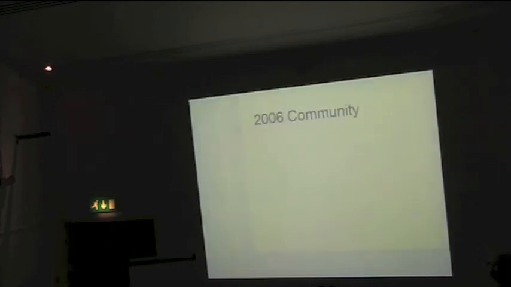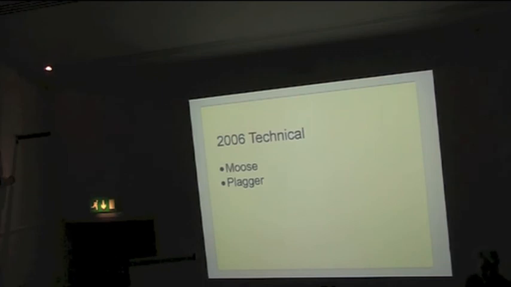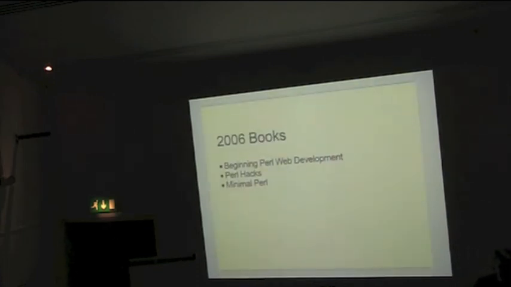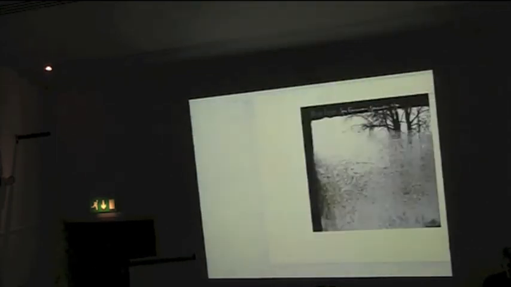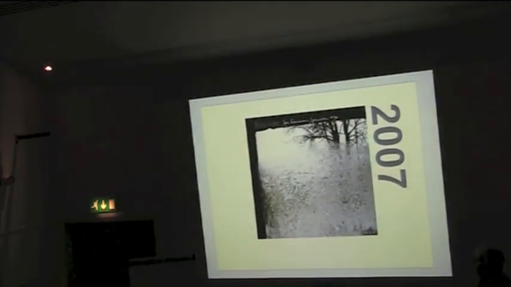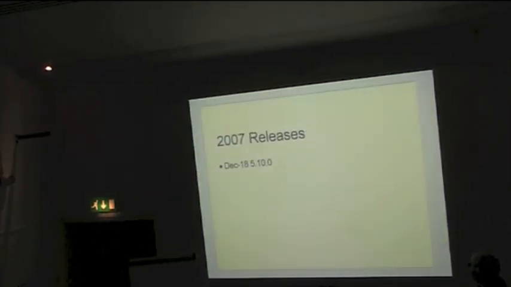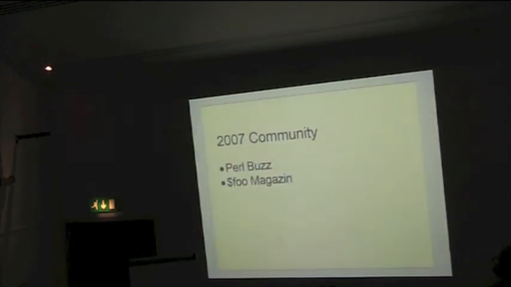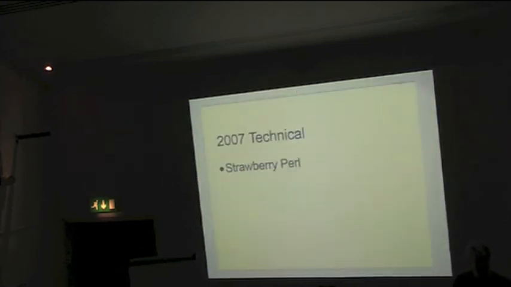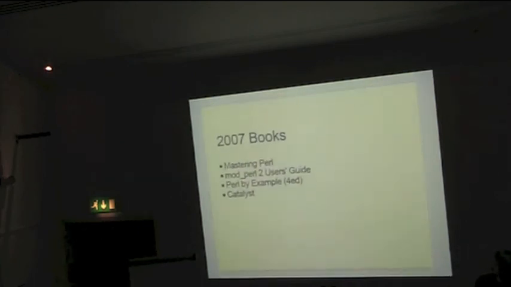I couldn't find anything particularly useful that the community did that year, but Moose came out and Plagger, which people use to build some websites. The book publishing thing kind of... 2007. Bon Iver. Strawberry Perl. 5.10. That was a bad idea. Perl Buzz was launched, the German Perl magazine, $foo. Yeah, Strawberry Perl. Good. We like Strawberry Perl.